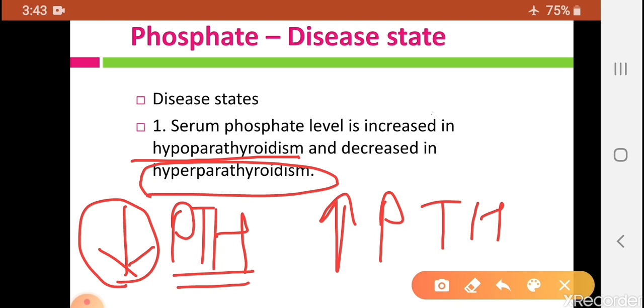So serum phosphate level is increased in hypoparathyroidism, because parathormone plays an important role in the excretion of phosphate through urine, and when this hormone is secreted in lesser quantity, it affects the excretion of phosphate through urine. That means there is less excretion of phosphate in urine, and so there is an increase in the serum phosphate level. Vice versa, it decreases serum phosphate level in hyperparathyroidism.